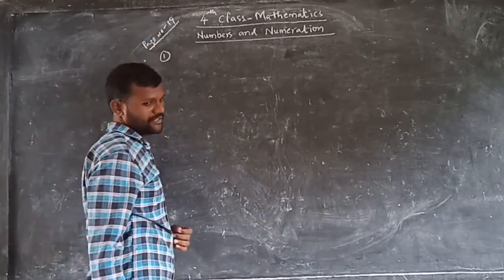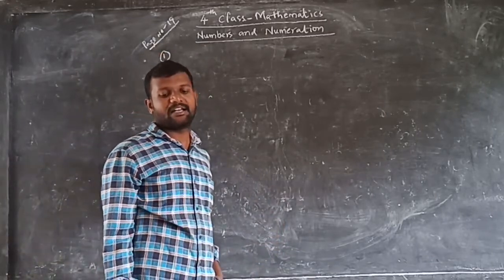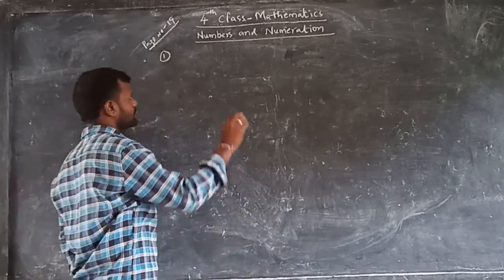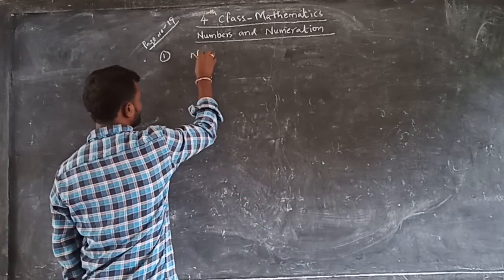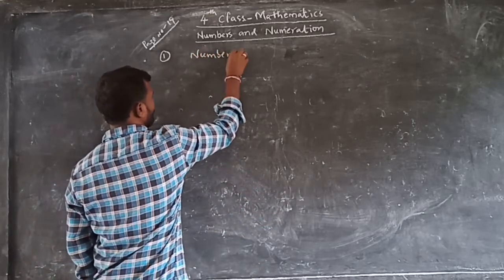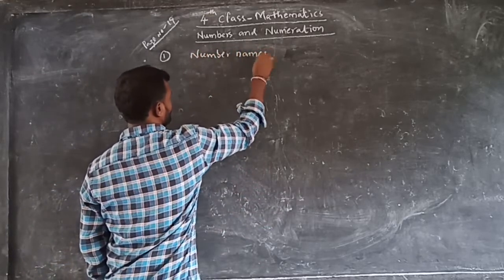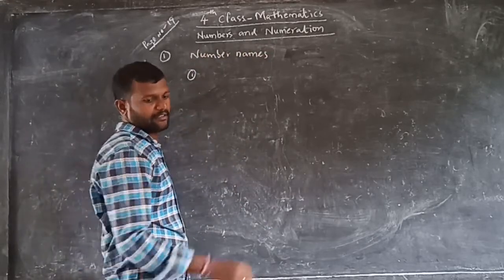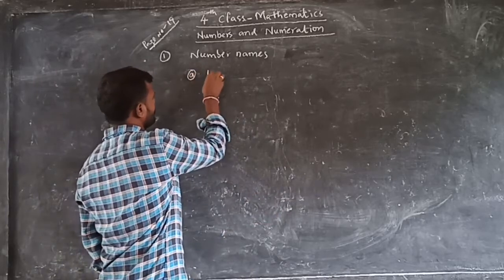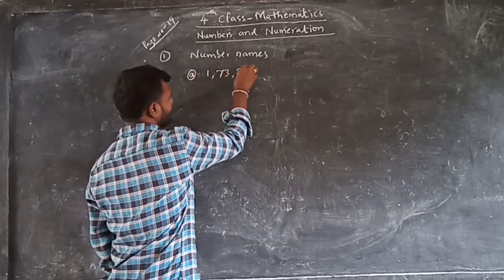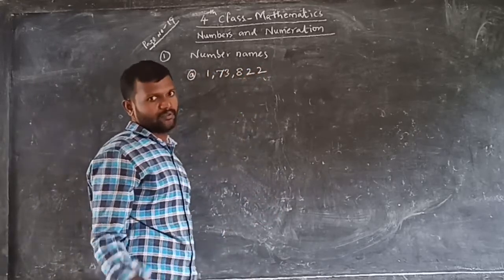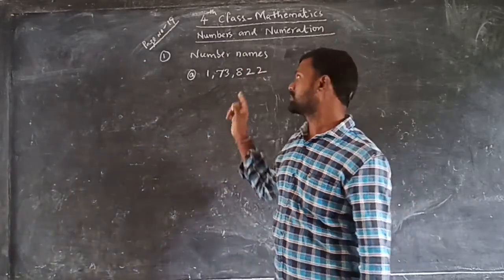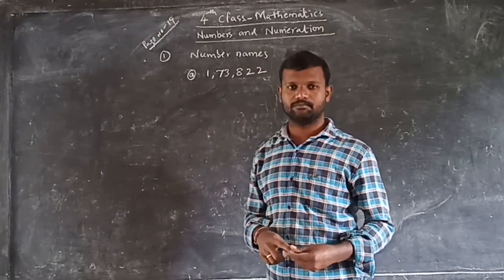What is the first one? First bit. Write the number names of the following numerals. Write the number names. So, the first bit is number names for the numerals. First one, what is the first one? It is 173,822. So once again we are saying that to write the number names, first we have to read this one.